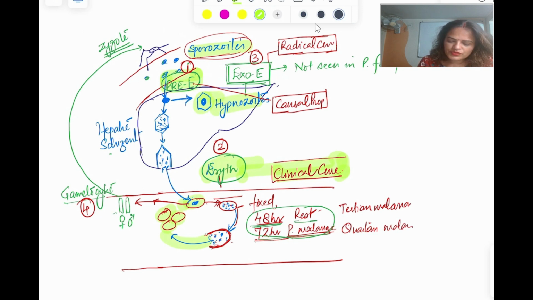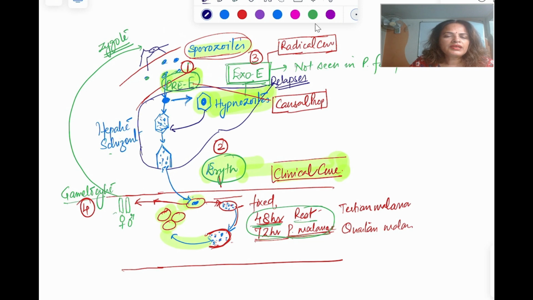Because of these hypnozoites, where the parasite resides, it may become active at any time, maybe within a year, and once it gets activated, division will happen again and the patient will again come with chills and rigor. So the hypnozoites are responsible for the relapses.